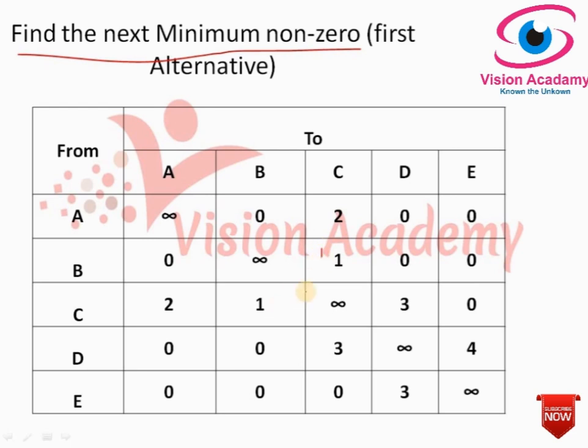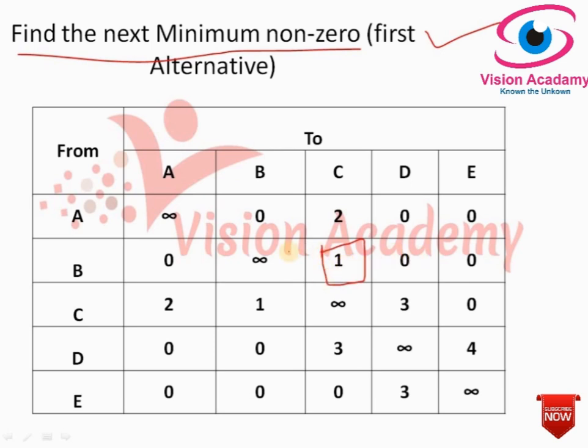So we have 2, 1. I am considering the first alternative. After taking this alternative into account, we have to check whether we have reached an optimal solution. The optimal solution in the traveling salesman problem is that you must give a sequence where, after starting from A, you end up at A only after visiting all the cities.